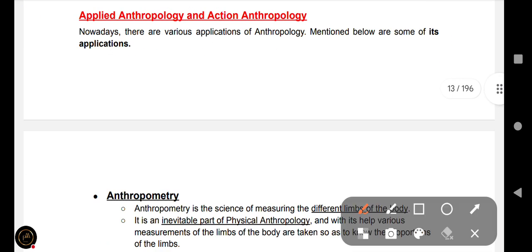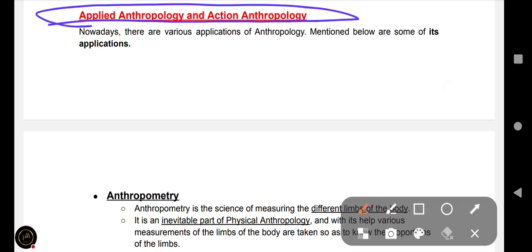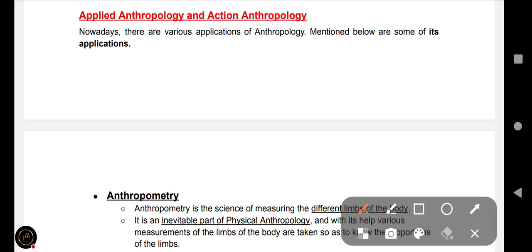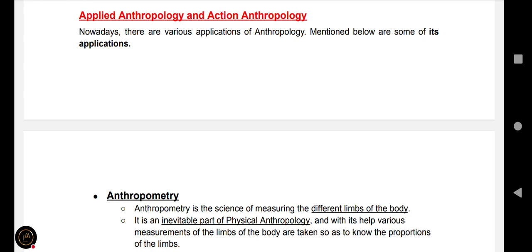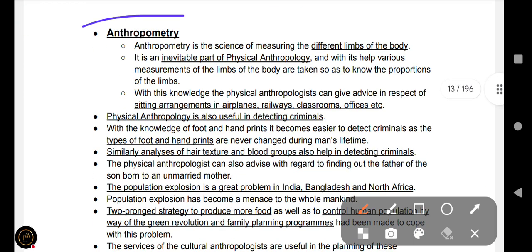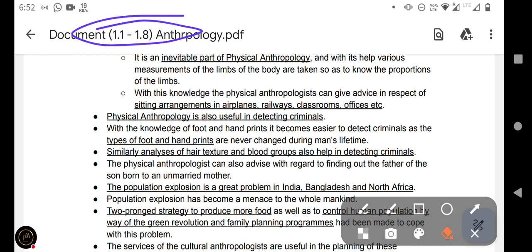Next is applied anthropology and action anthropology. This is the practical scope, the practical application of anthropology. Nowadays there are various applications of anthropology, such as anthropometry.